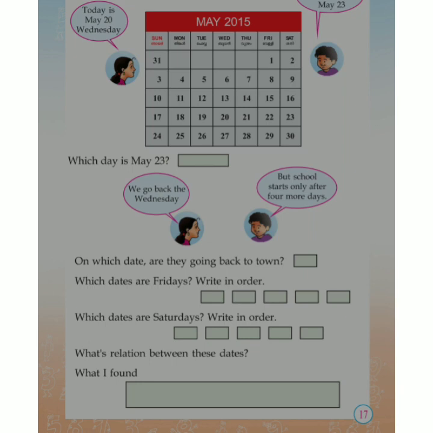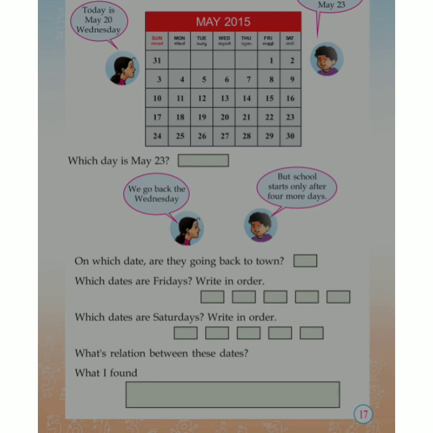Now look at the next one. Which dates are Saturdays? Write in order. So tell me which days are Saturdays. You can see in the calendar: 2nd, 9th, 16th, 23rd and 30th. These days are Saturdays, isn't it?